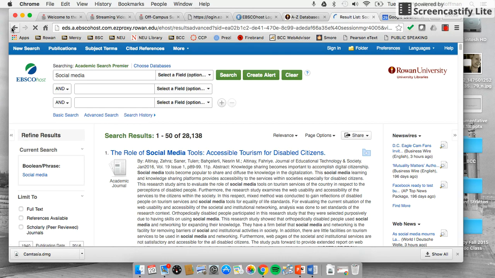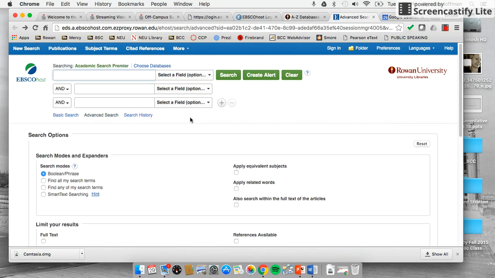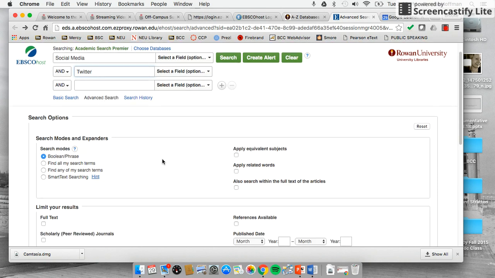So let's back up and get a little more specific, because this is one thing that Google doesn't offer. Social media. Let's specifically say we're writing about Twitter. So it'll search for both of those terms.